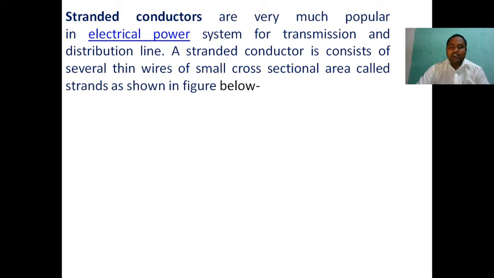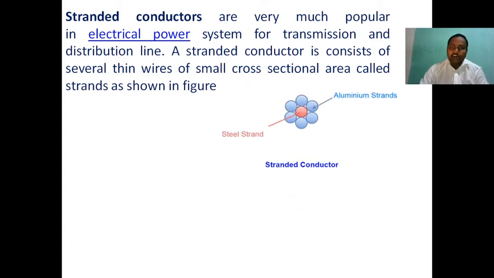So the strands are nothing but a number of pieces of conductors, a number of single pieces bunched together and acting as a single conductor. These are strands. This causes the strength of the conductor to increase. So in the diagram of stranded conductors, in the middle there are steel strands, and on the outside there are aluminum strands. The number of layers is less compared to ACSR.